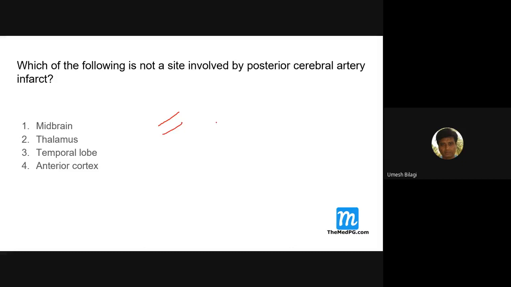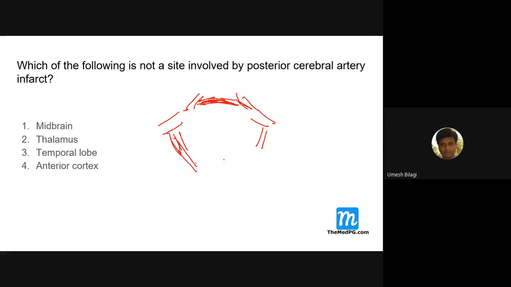This is the internal carotid artery, bilateral. It will give rise to the anterior cerebral artery, and also the posterior communicating artery. Anterior cerebral artery gives the anterior communicating artery. Both sides join together. This is a part of the Circle of Willis.